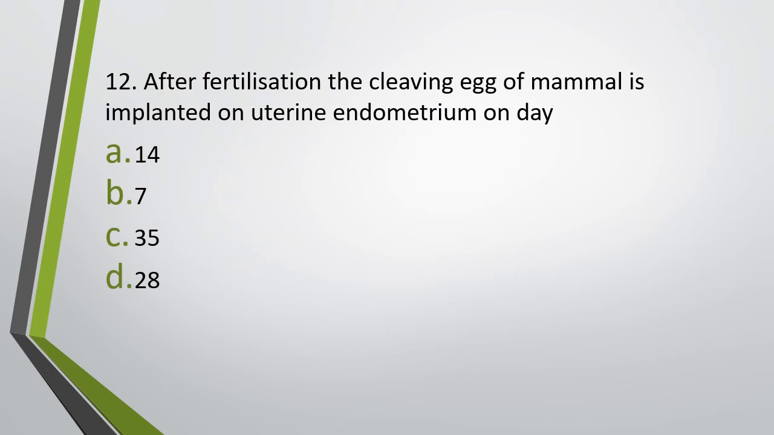Question number 12. After fertilization, the cleaving egg of mammal is implanted on uterine endometrium on which day? 14th day, 7th day, 35th day, or 28th day? After fertilization, the cleaving egg of the mammal is implanted on the uterine endometrium on day. Correct answer is option B. It is implanted on the 7th day after fertilization.